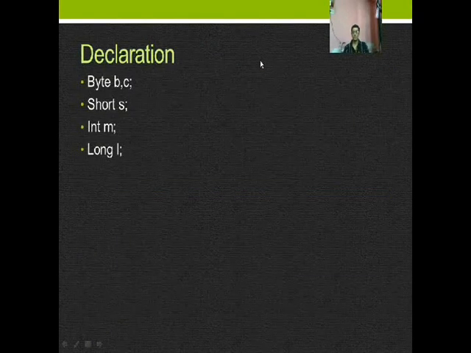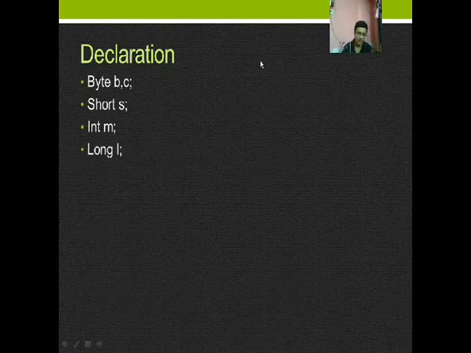And how do I declare? We have to declare first the data type, and then the variables we have discussed before. The declaration looks like byte b. Here byte should be in small letters. Short s should be in small letters, short s, int m, long l.